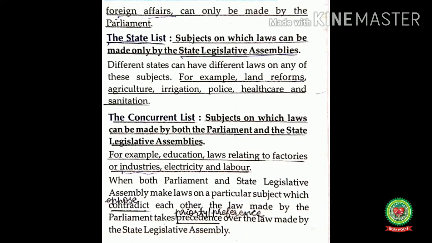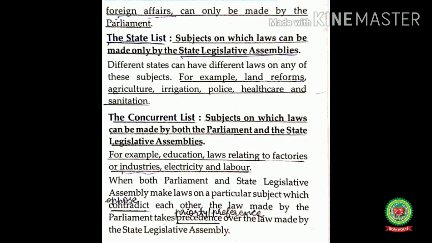Next is the state list. Subjects on which laws can be made only by the state legislative assemblies. The state legislative assembly is also known as Vidhan Sabha or the lower house of the state legislature. Different states can have different laws on any of these subjects. For example, land reforms, agriculture, irrigation, police, healthcare, and sanitation.